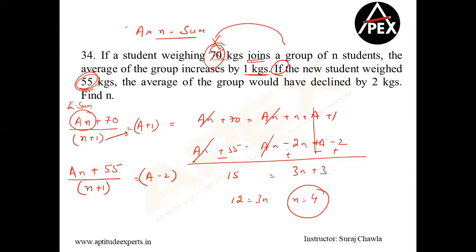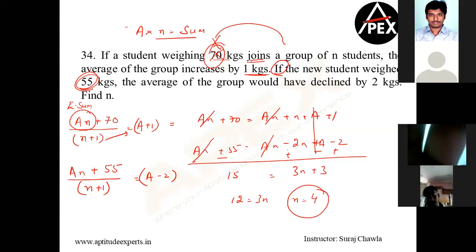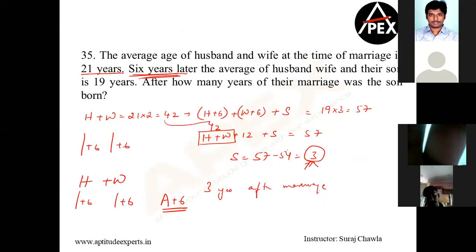Why not son plus 6? Because the son was not born during marriage. Somebody is asking why not son plus 6? If I'm doing son plus 6, that means I'm assuming the son was born on the day of marriage, which we know practically it's not possible. Clear?